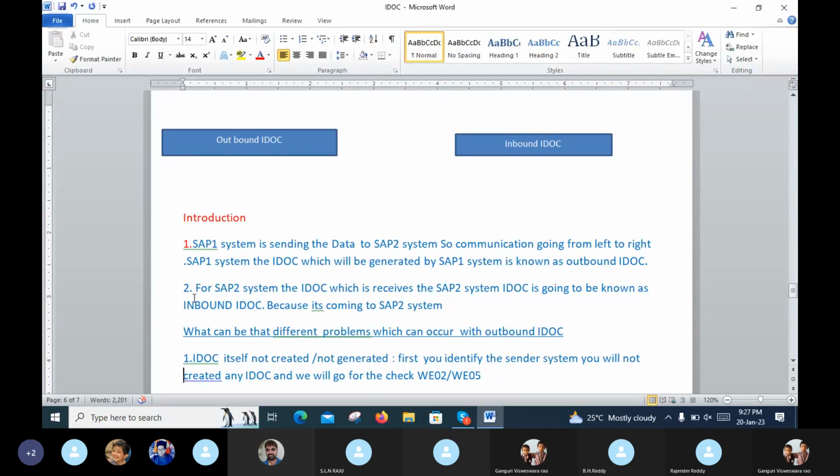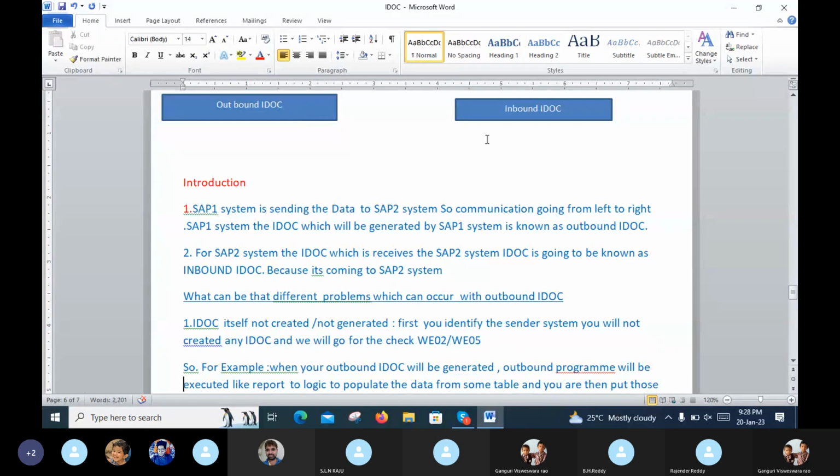And second, for the SAP 2 system, which means inbound, the IDOC which the SAP 2 system receives is known as an inbound IDOC, because it is coming to the SAP 2 system.